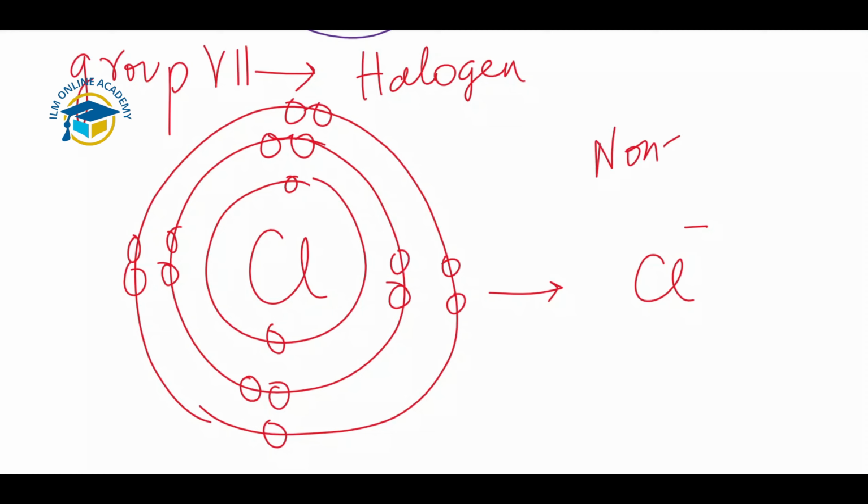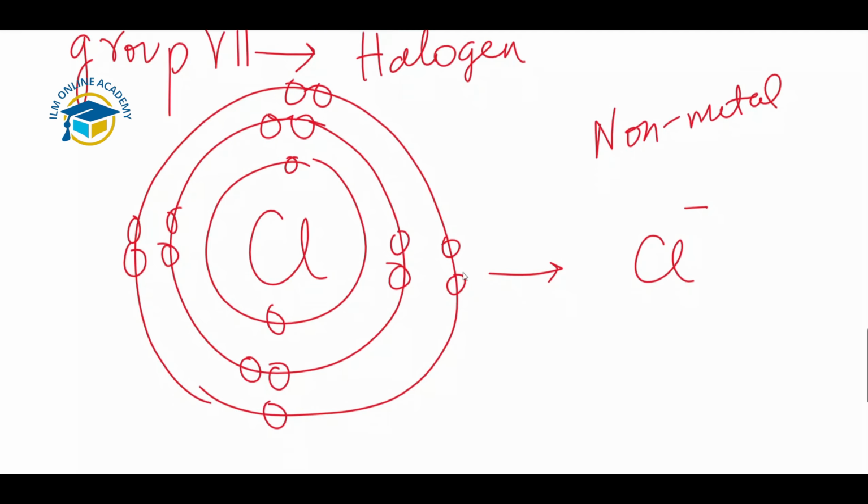So ionic bonding is present between the metal and the non-metal, because metal atoms lose the electron and non-metals gain that electron. Now we have the sodium ion and the chloride ion. Sodium ion has a positive charge, Na+, and chloride ion has a negative charge, Cl-. Positive ions are known as cations and negative ions are known as anions. This bonding is due to the electrostatic forces of attraction between the oppositely charged ions.